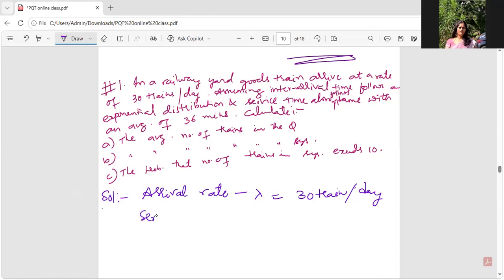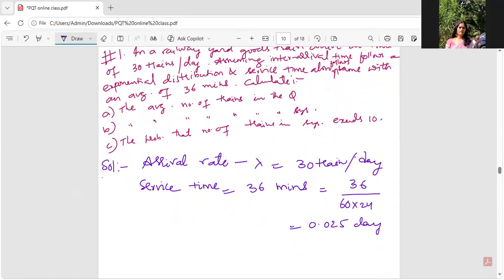Service time is being given. Service time, clearly check this, is given to be 36 minutes, guys. 36 minutes means what? I have 60 into 24, 24 hours. So 36 minutes in 24 hours would be 36 by 60 into 24. Use the calculator to find out. It turns out to be 0.025, that is 0.025 days per train.